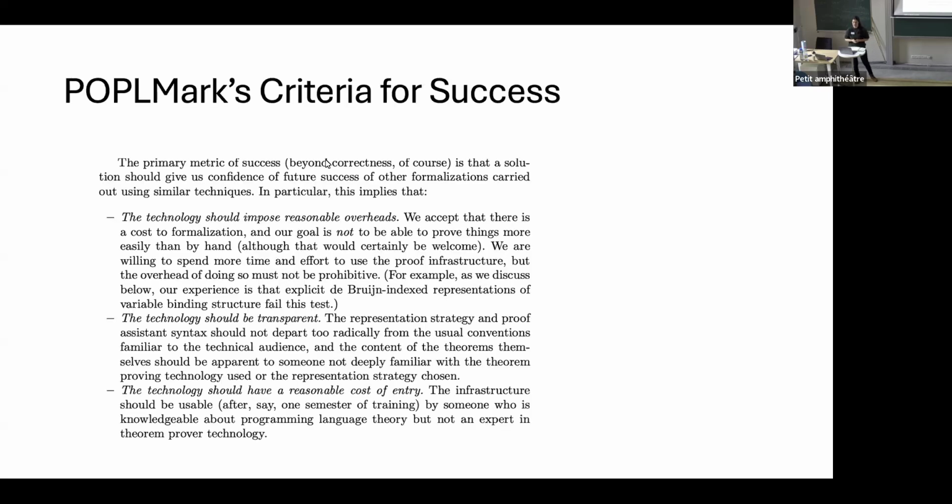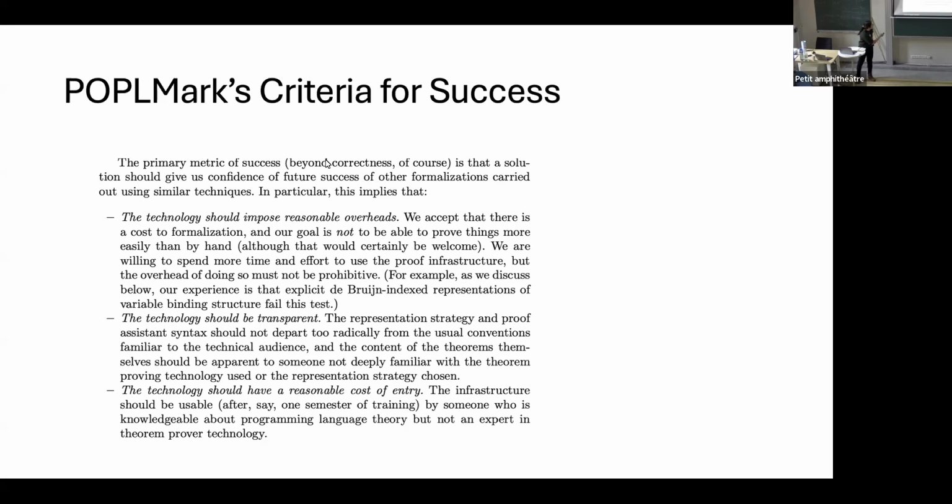Okay, so the Poppermark challenge, which I mentioned before, has some criteria for success for such a representation, which I think is also kind of interesting for library design in general. It mentions that if we have such a technology, it should impose reasonable overheads, so we wouldn't need to write pages and pages for this. It should be transparent, so we should in some way be able to translate from what I have on a paper representation, and it should have a reasonable cost of entry.